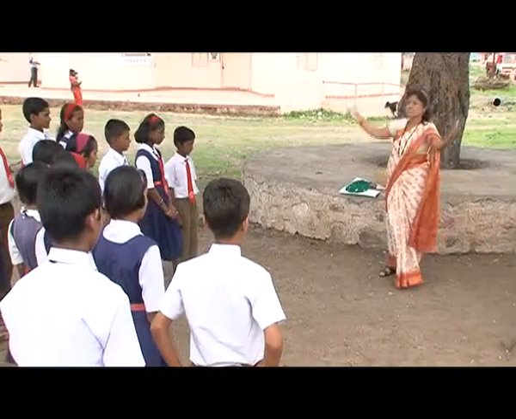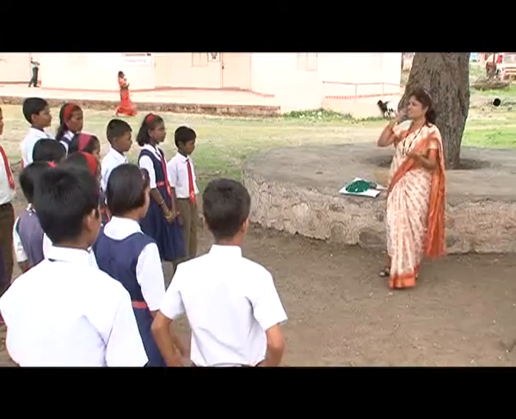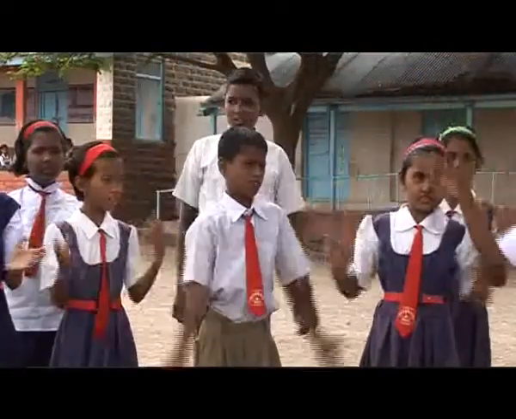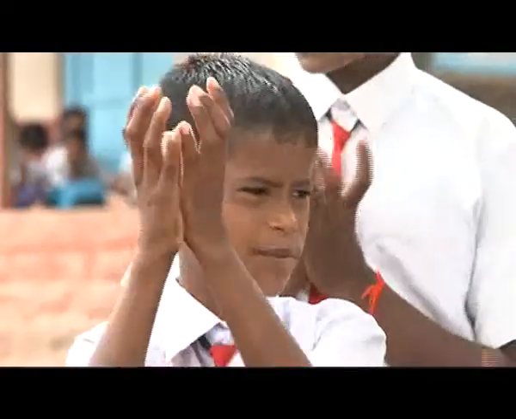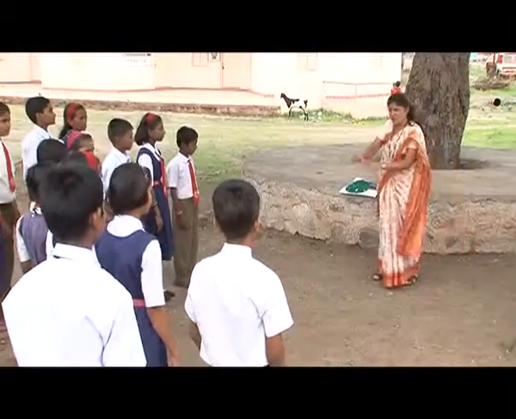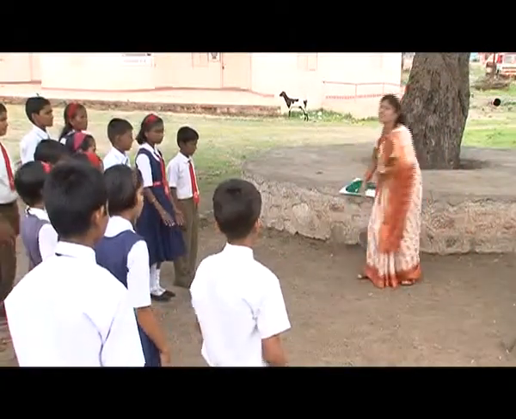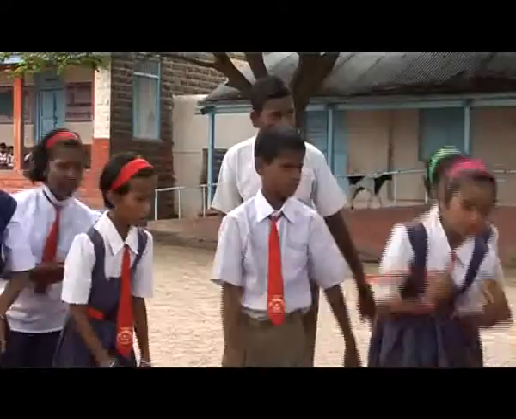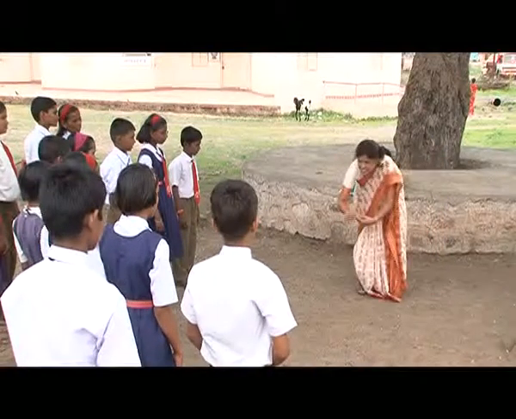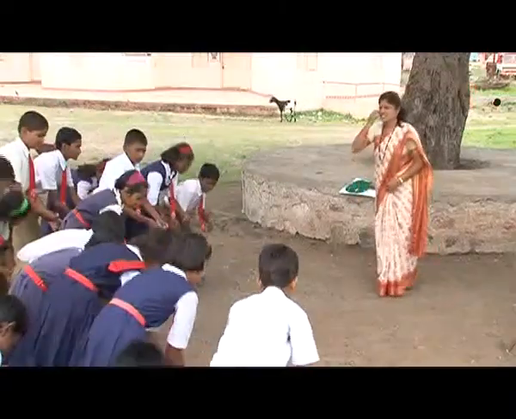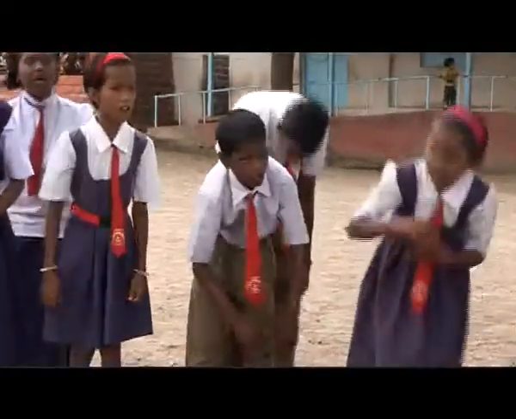Here is a tree with its leaves so green. Here are the mangoes that hang between. When the wind blows, the mangoes will fall. Here is the basket to gather them all.